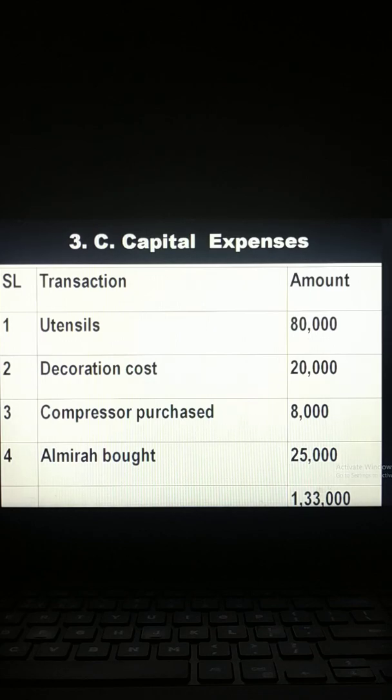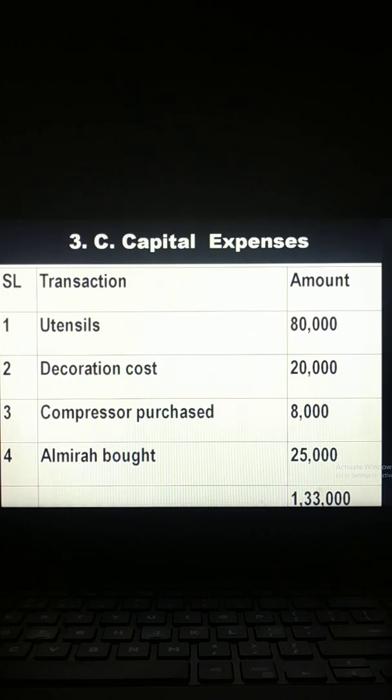You know what utensils are? Utensils means cups, plates, spoons. These are the utensils for a restaurant. If they buy them, a spoon is not damaged within 1 day or 1 month. Accidentally it may be damaged, but it will give us service for a long time. That's why utensils are a capital expense.